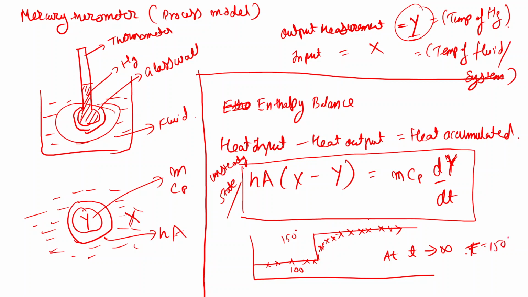This state we call a steady state, when there is no change in the output or the input. Basically, the process variables don't change with respect to time, that we call steady state, and that is achieved only after a significant amount of time has passed.